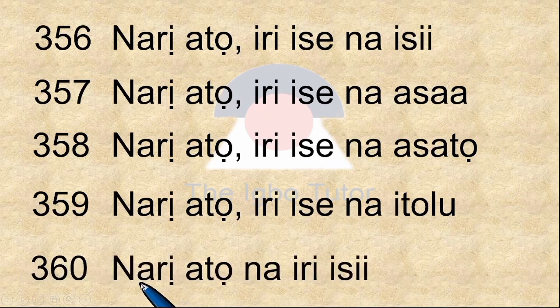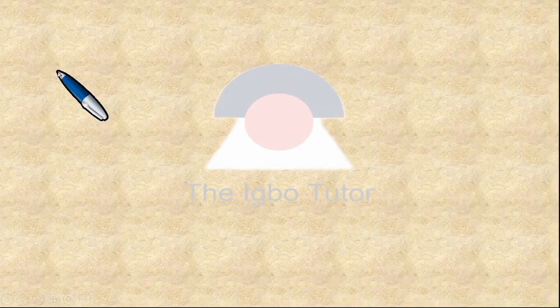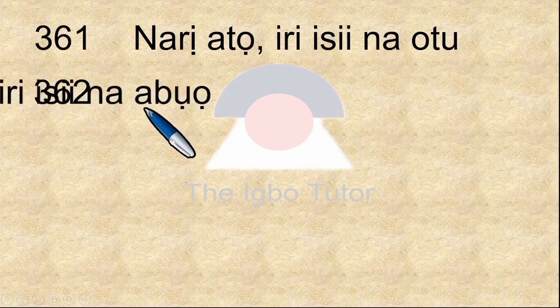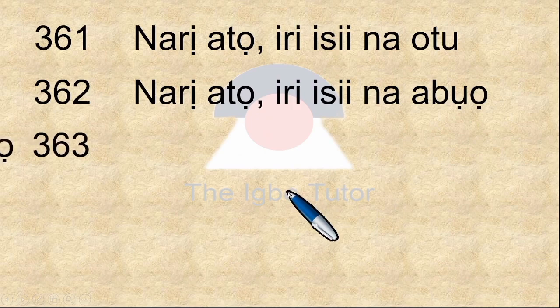360 is narị atọ na iri isii, 300 and iri, 10 in 6 places, iri isii. Move on from here, and we have 361, the 60 series, and this is narị atọ iri isii na otu, 361. 362, narị atọ iri isii na abụọ, 362.